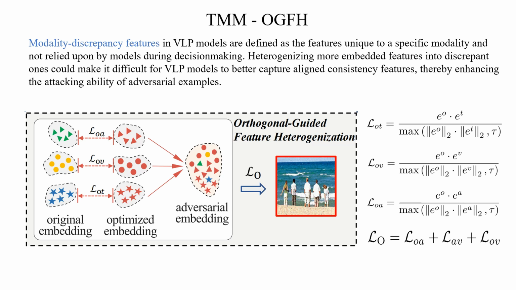Existing VLP models often intentionally use different training strategies to ignore modality discrepancy features that exhibit negative impacts on models. Motivated by this observation, we exploit the idea of orthogonalization to enrich discrepant features to perform attacks. Specifically, we designed a cosine orthogonalization optimization strategy through these three losses to guide adversarial perturbations, heterogenizing more embedded features into discrepant ones, thereby enhancing the attack capability.